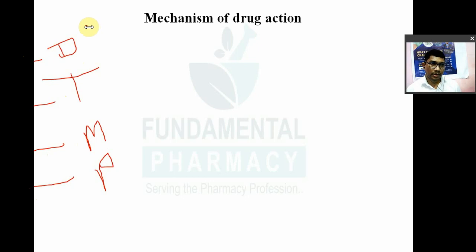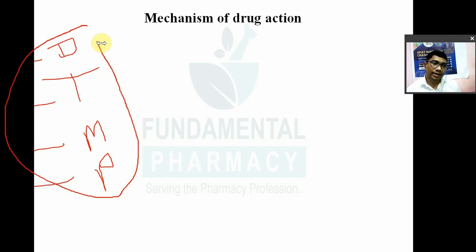Drug is nothing but the chemical or agent which is used in the prevention, mitigation, treatment and diagnosis of disease in humans or in animals, that is known as a drug. Drug का standard definition. Okay?